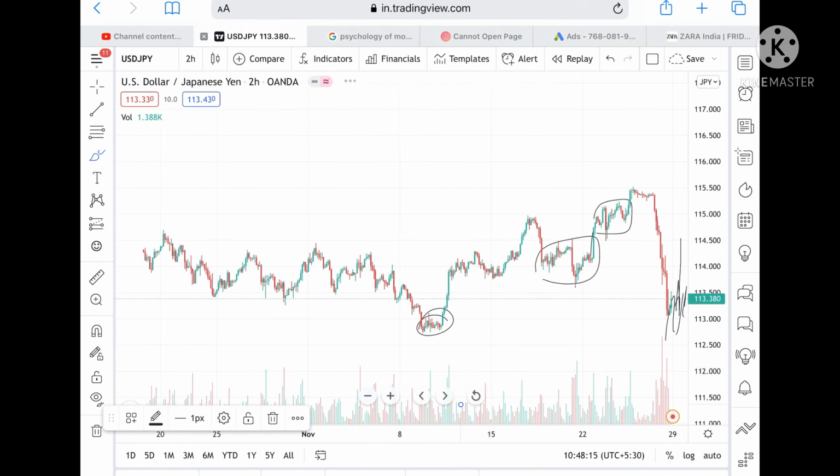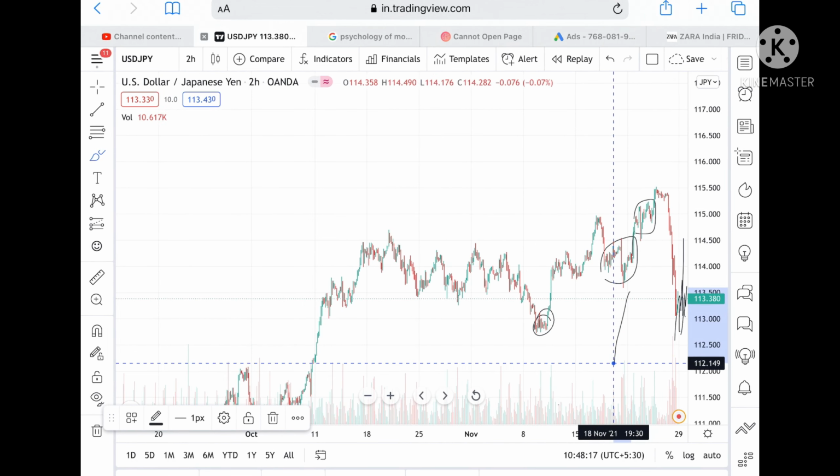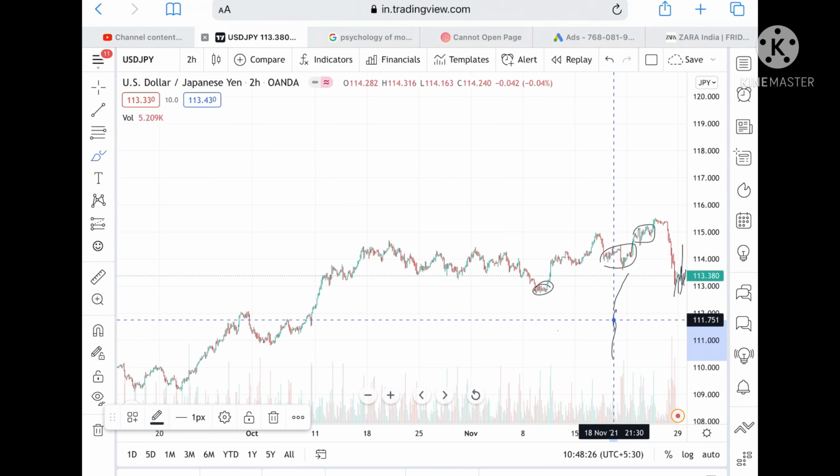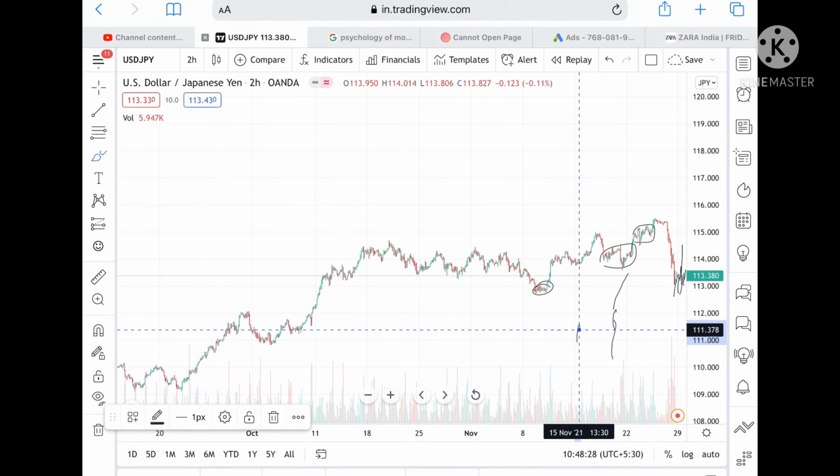112.705. Okay, and if the price goes below this level, then we can see it can go and touch level 112.185. Okay, and if the price goes below this level, then we can see a level 112.078, and from there we can see a level 111.751, and from there we can see a level 111.285.